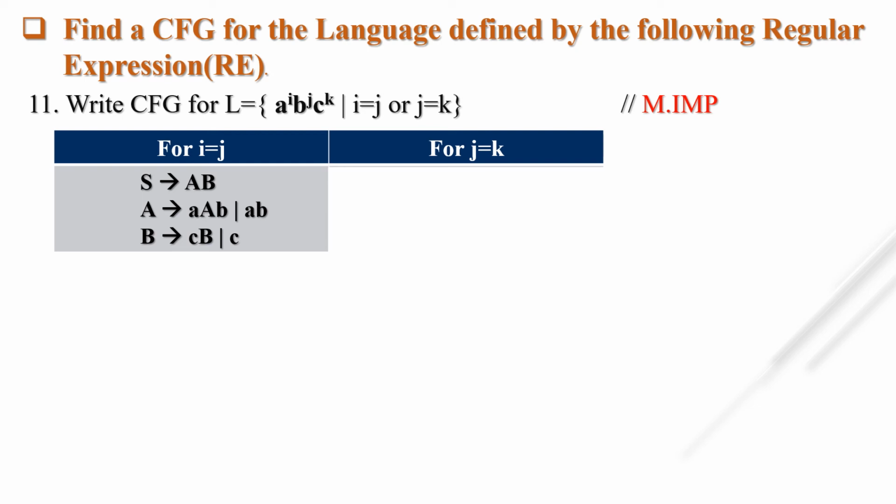So it is very easy for j equal to k. For j equal to k, a can occur any number of times, but b and c must be the same. Suppose b occurs 2 times in the string, then c must occur 2 times. So what is the context-free grammar? S tends to CD, so for this C, I am writing for a similar to this.